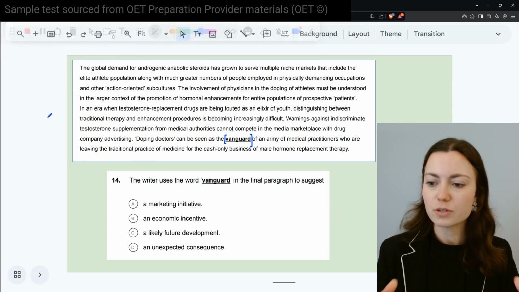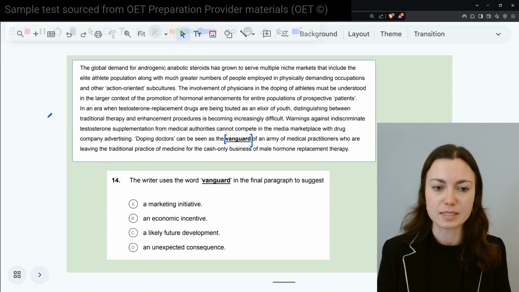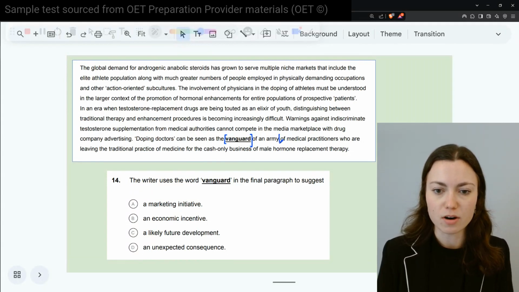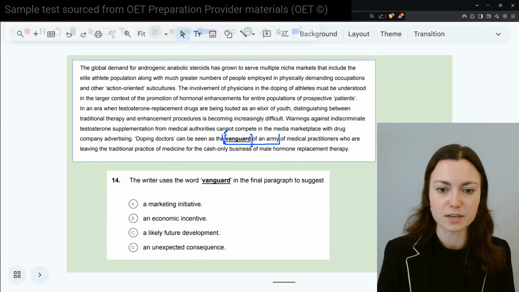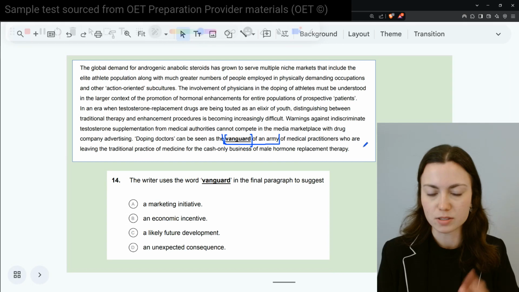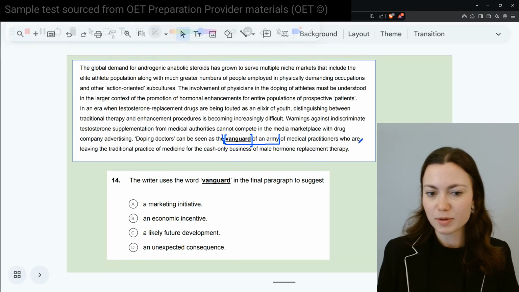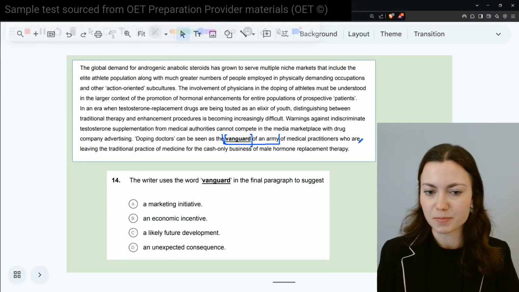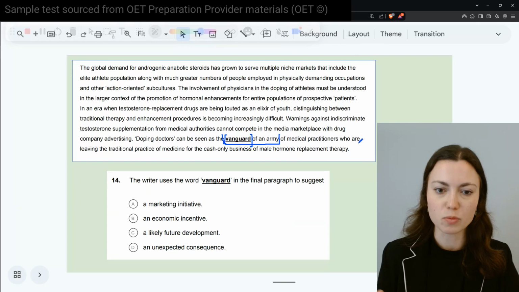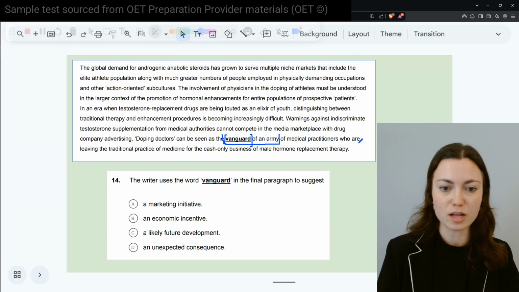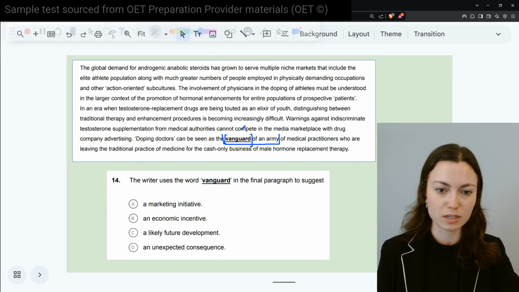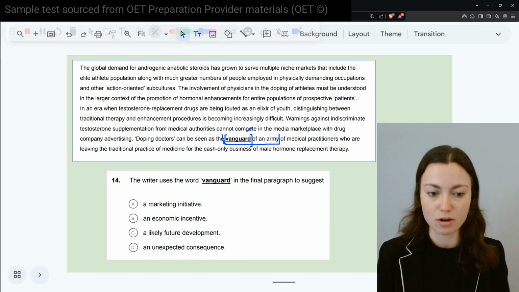Okay, so hopefully you've read that phrase there. Doping doctors can be seen as the vanguard of an army. So we have a phrase here of medical practitioners who are leaving the traditional practice. So are they a why of an army or a what of an army? Well, grammatically speaking, we're looking for a what. We're not looking for a cause or reason. We're actually looking for something of the army.